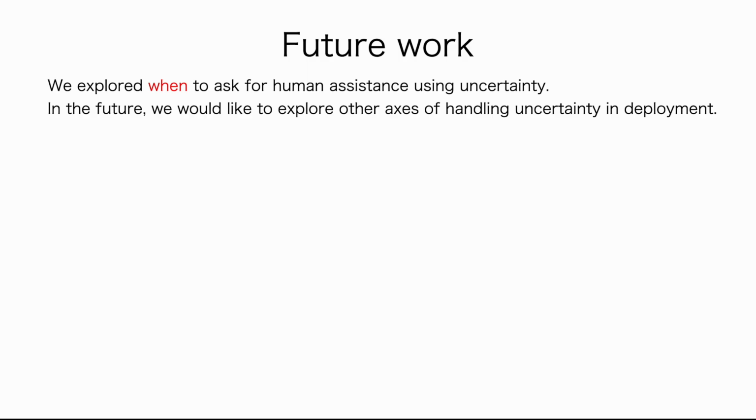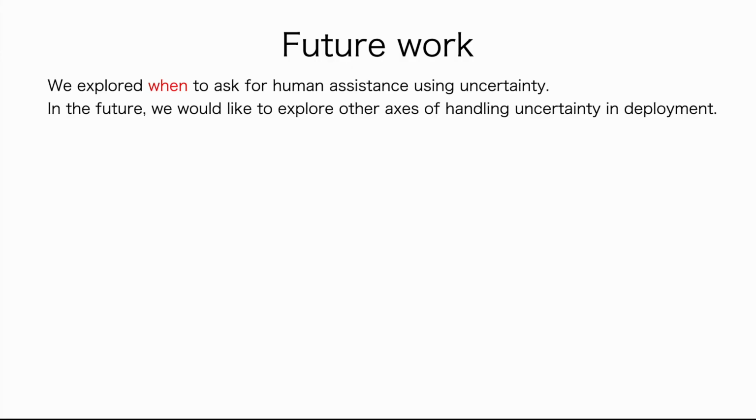In conclusion, in this work, we investigate the decision-making of when to ask for human assistance using uncertainty. Although our work is limited to online RL, our ongoing work extends HULA to offline reinforcement learning, which allows us to learn uncertainty-aware agent using offline data.